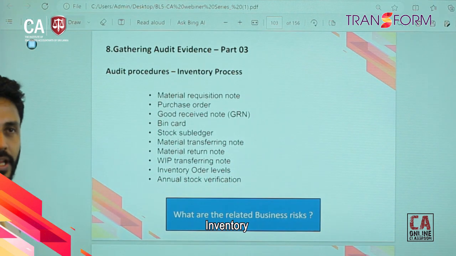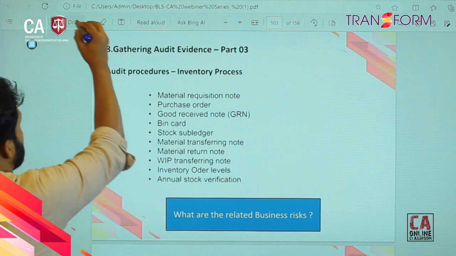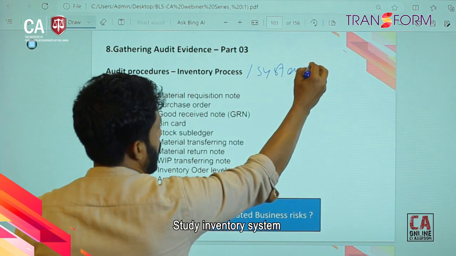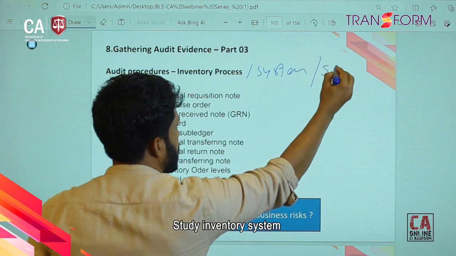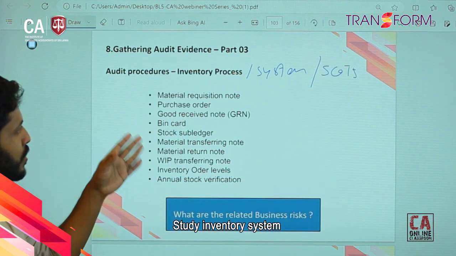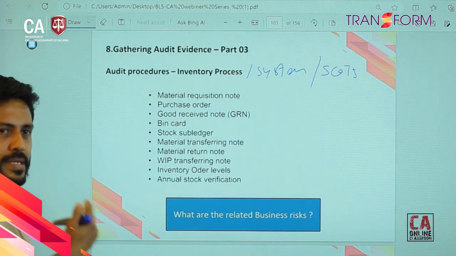Before we move to the inventory significant account, we need to study the inventory process, in the sense of the inventory system or inventory cycle. Under the inventory cycle, it's similar to the purchasing cycle.